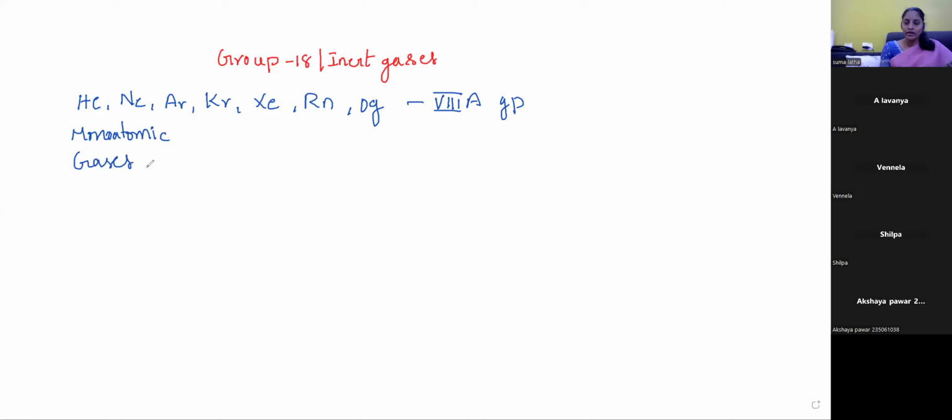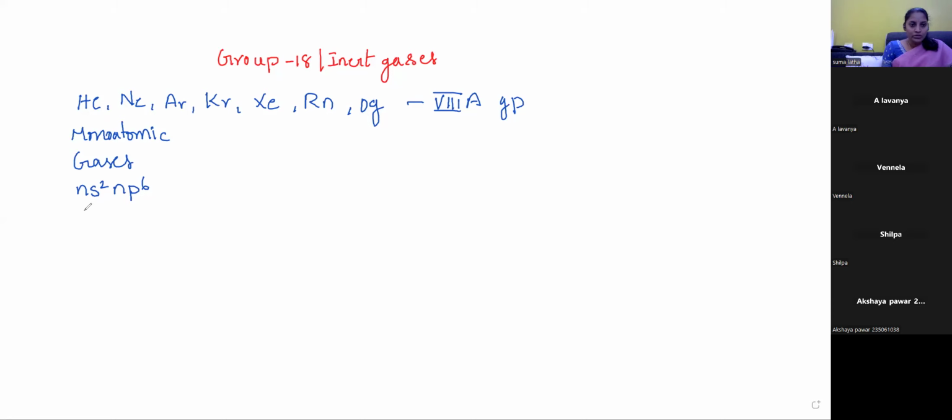Their general electronic configuration is ns2 np6. The outermost shell of all these elements is filled with 8 electrons, that is, a completely filled outermost electronic configuration. That is the reason these have an inert nature. That's why we call them inert gases: because of the 8 electrons in the outer shell, these elements do not participate in any chemical reaction. And also noble gases.